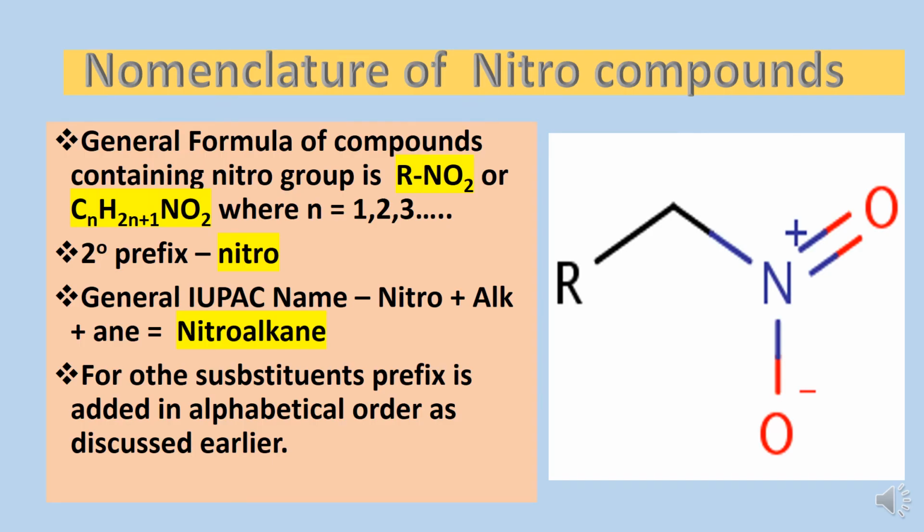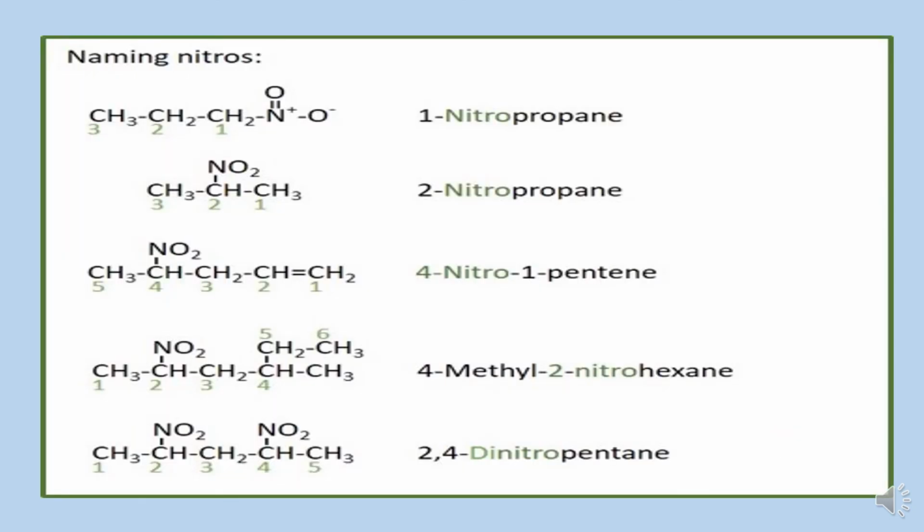Next is nomenclature of nitro compounds. Nitro functional group having one nitrogen and 2 oxygen is bonded to carbon atom, and this group is considered as a substituent, not as a functional group. Hence the prefix nitro is added before the parent name, and the general IUPAC name for these compounds is nitroalkanes. For example, 1-nitropropane first compound. In second compound, nitro group is attached to the second carbon, name would be 2-nitropropane.